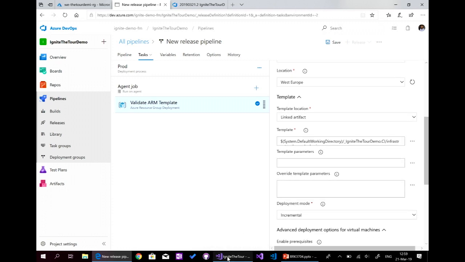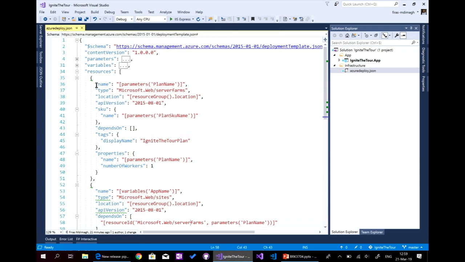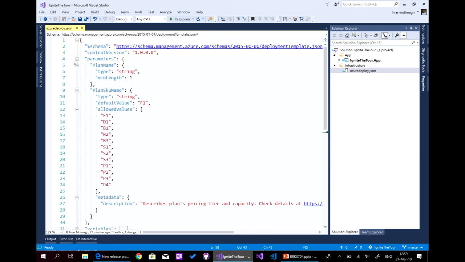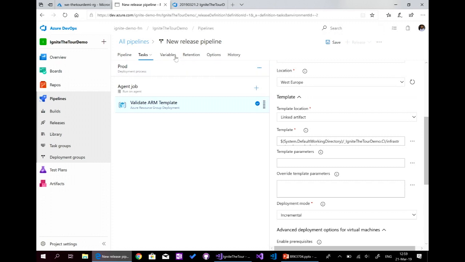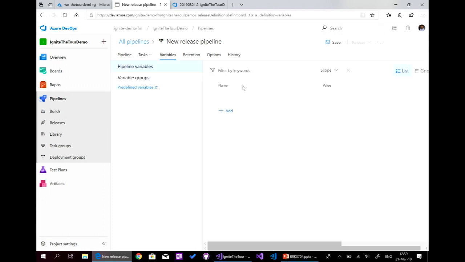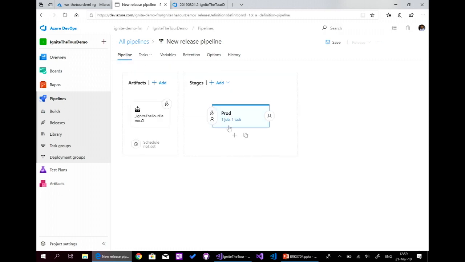and in the template we had parameters, so we can check here in the file. We had two parameters, the plan name and the plan SKU name. So we can add it directly here in the variables. Here we can say plan name, and we can say, for example, here, tour plan. And we can use it directly in the pipeline.